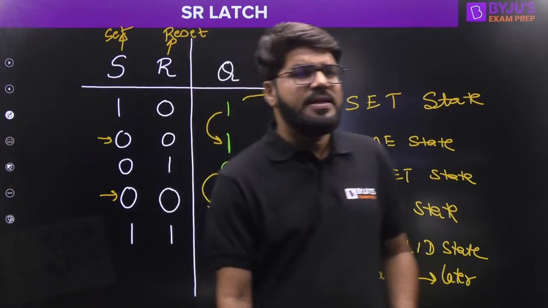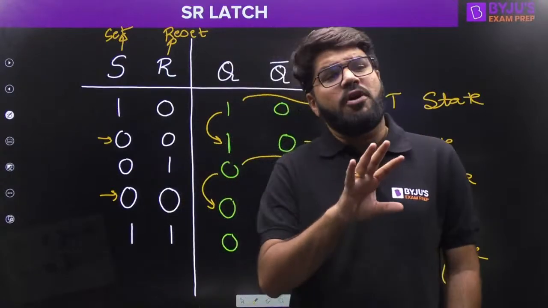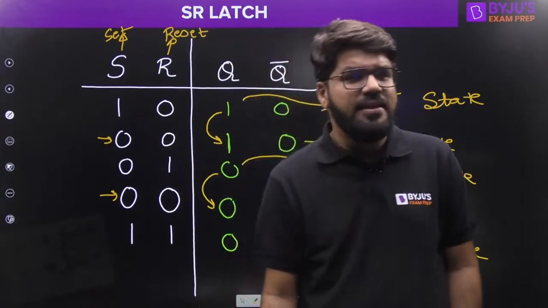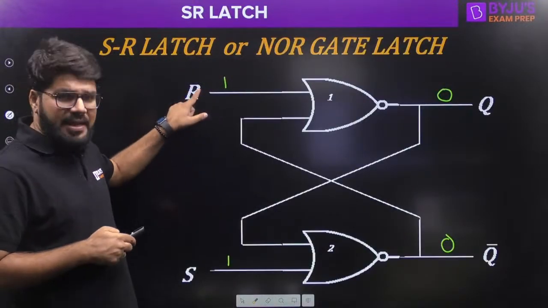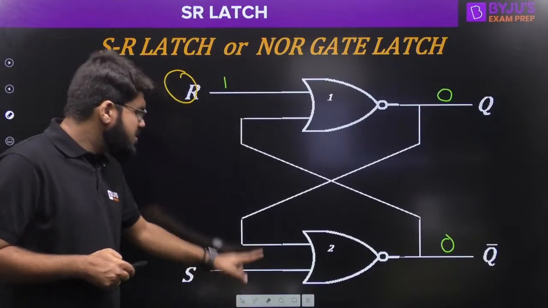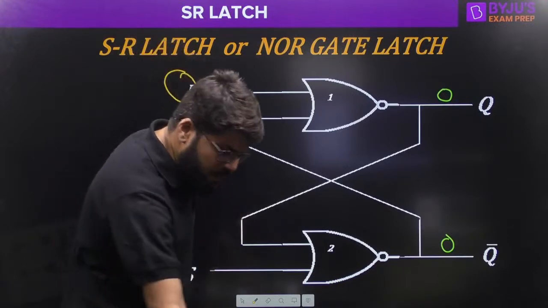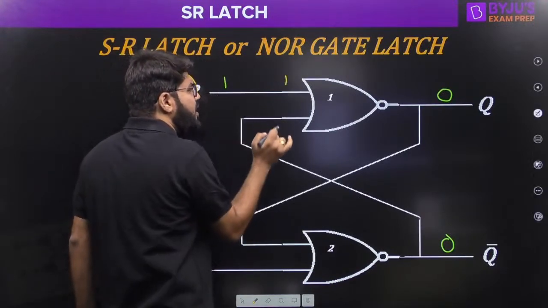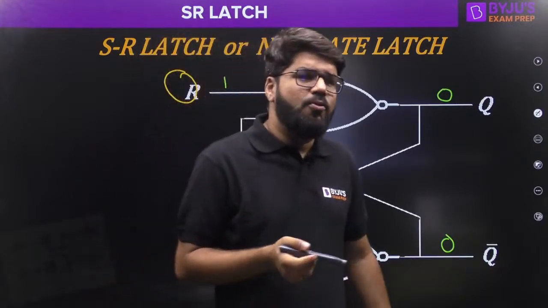Now let me see. Anil Kumar says, why don't you take the previous outputs for some cases? Okay, Anil Kumar, for what cases have I not taken them? If you go and see now, R is an external input. Suppose R is an external input and you apply R equal to 1. R is already 1. Whether there is 0 here or 1 here, is it going to affect the output?